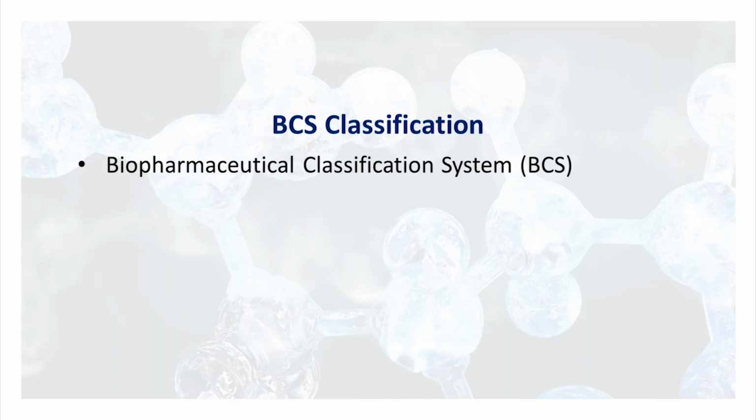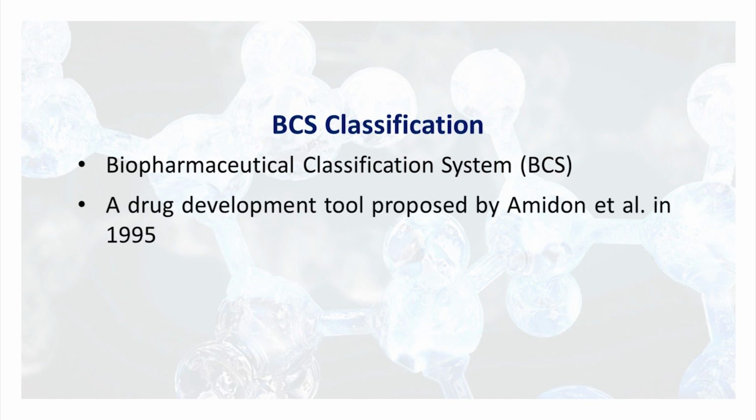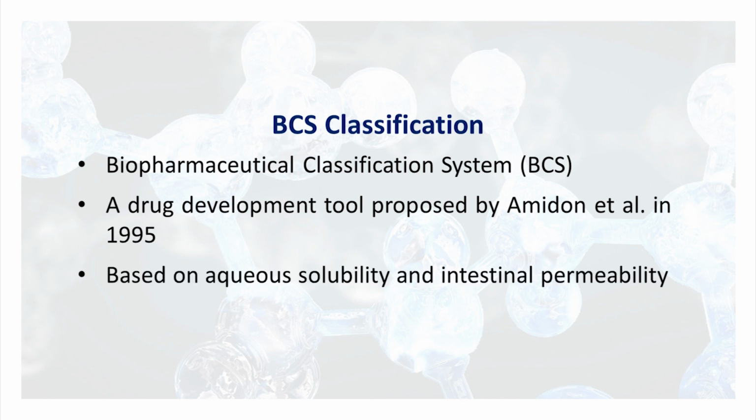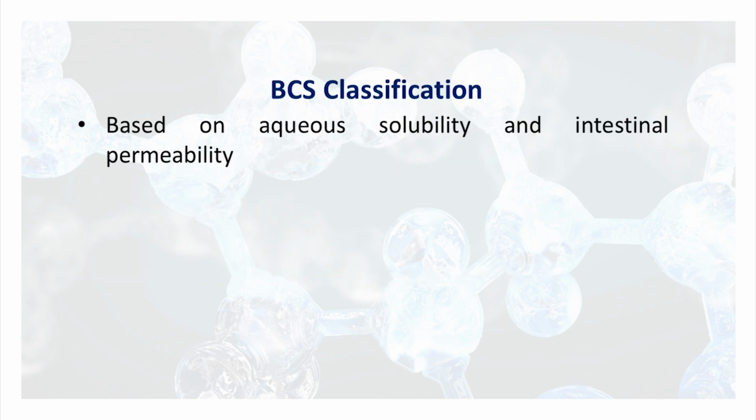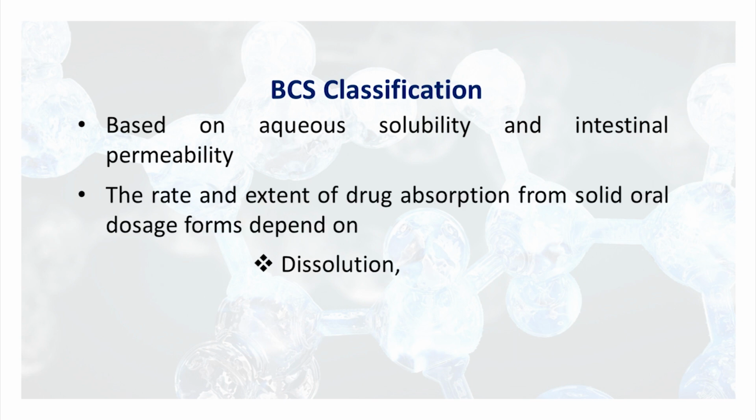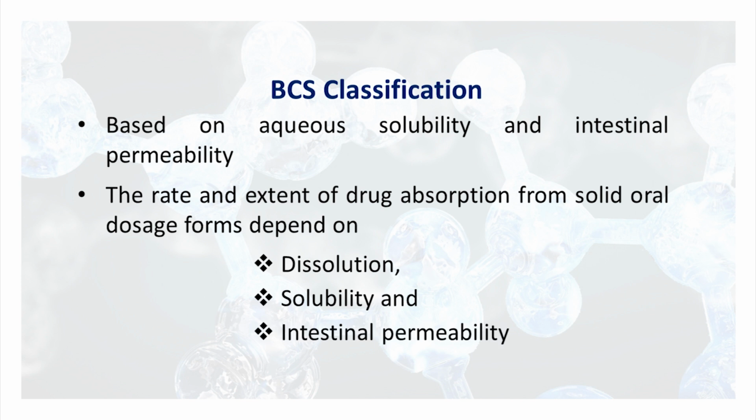Okay. Let me explain what BCS is. BCS, the Biopharmaceutical Classification System, is a drug development tool which was proposed by Amidon in 1995. Based on aqueous solubility and intestinal permeability, the drugs are classified into 4 major classes. The rate and extent of drug absorption from solid oral dosage forms depend on 3 things: dissolution, solubility and intestinal permeability.